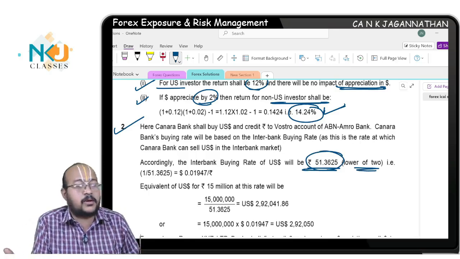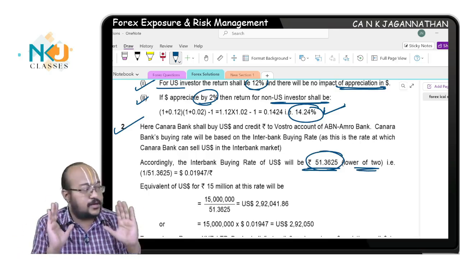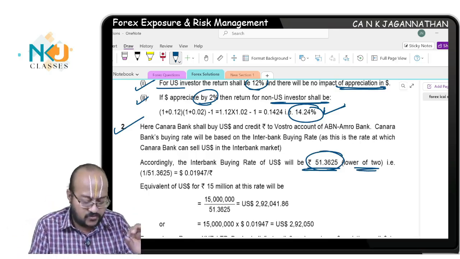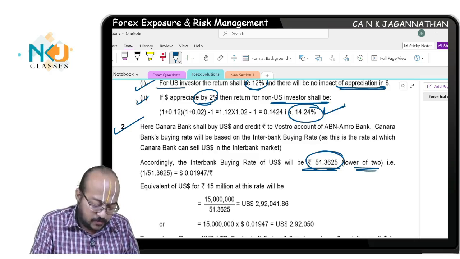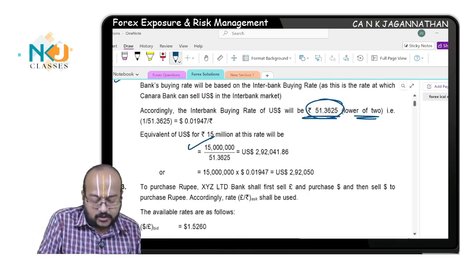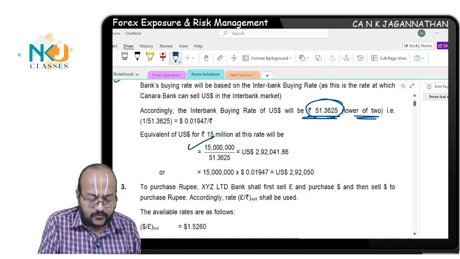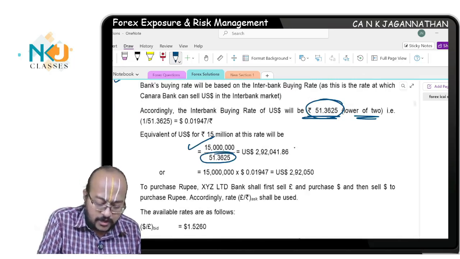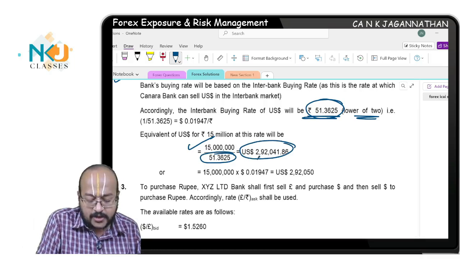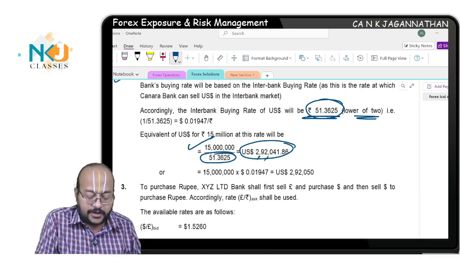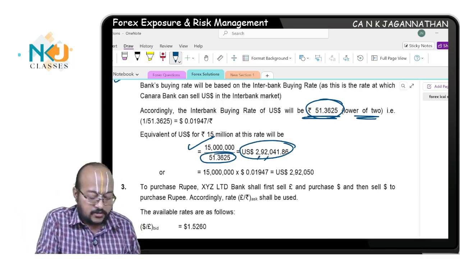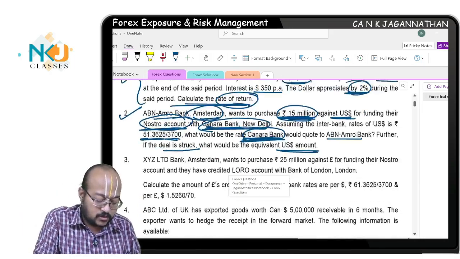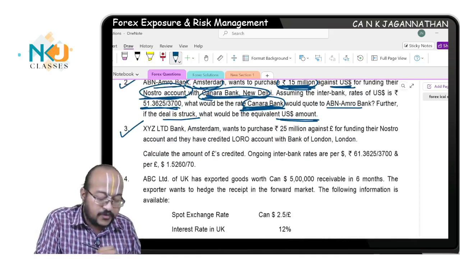Lower of the two, you should understand conceptually. It might be higher also if it is an indirect quote, but Canara Bank is quoting it as direct. So 51.3625 is the rate you will consider, which means 15 million rupees divided by 51.3625. How many dollars do I need to sell? $292,041.86 I need to sell to purchase 15 million INR. Are you all understanding? This is question number 2. Come to question number 3.